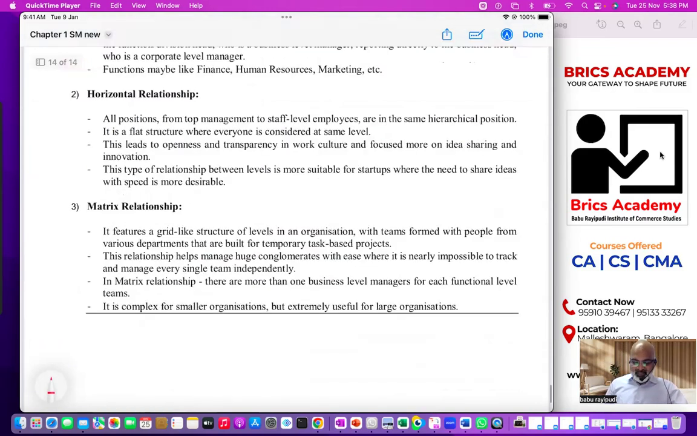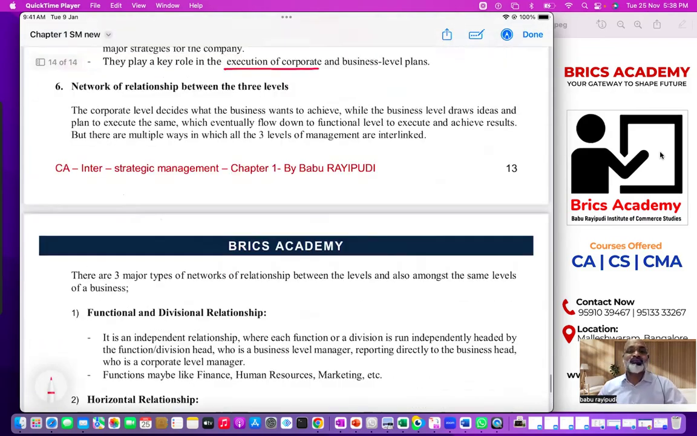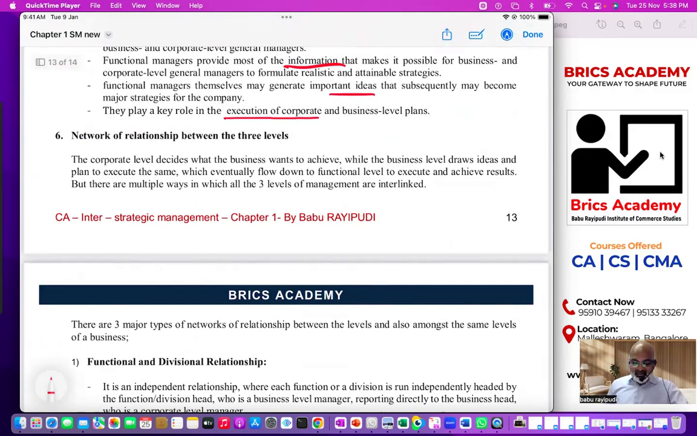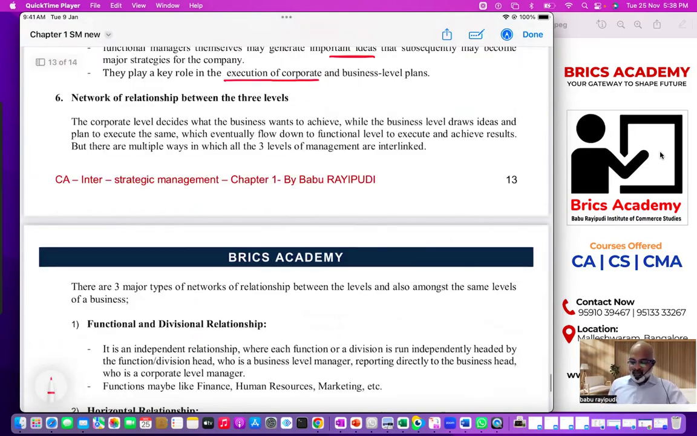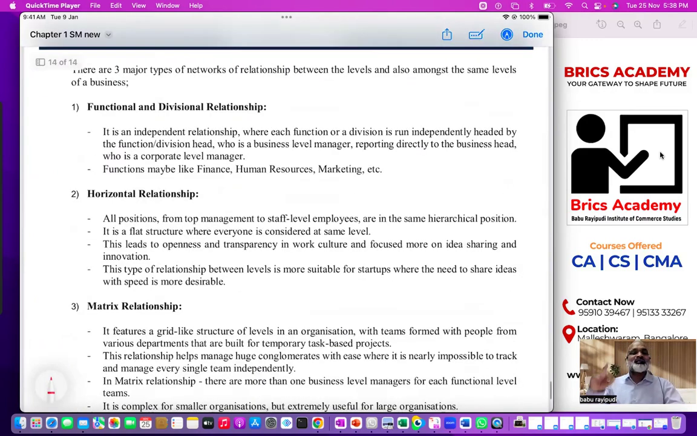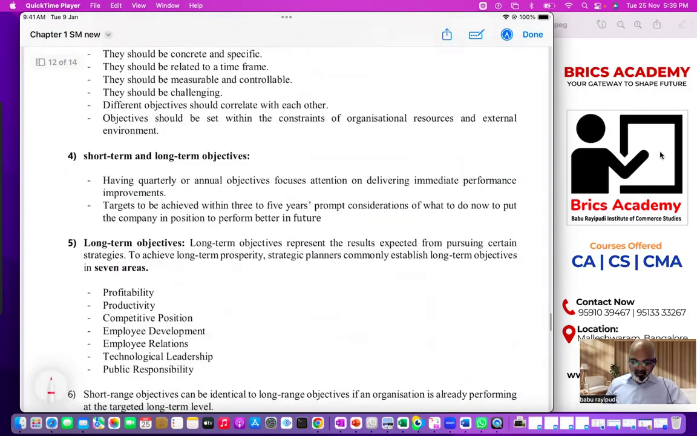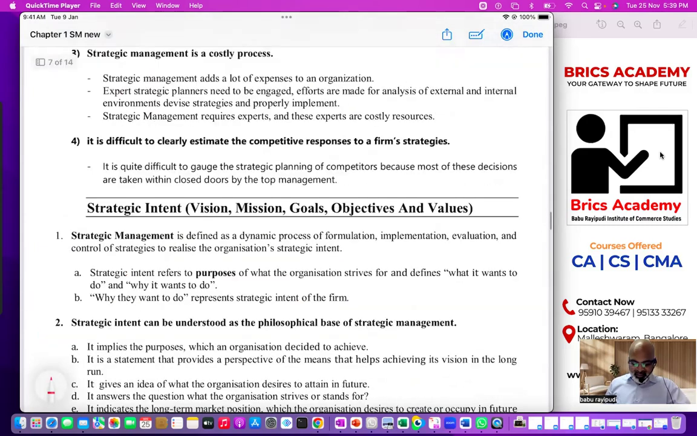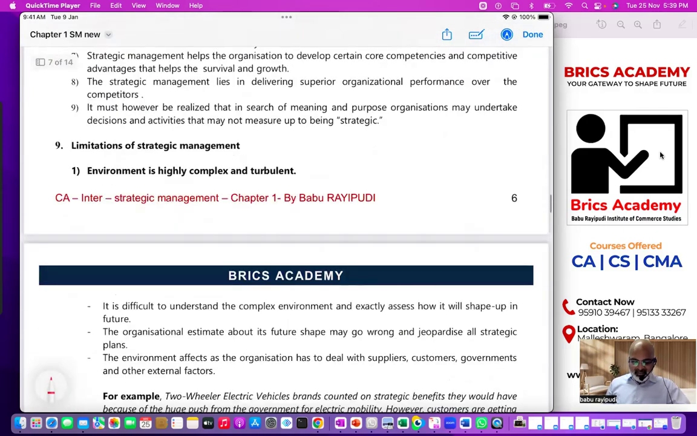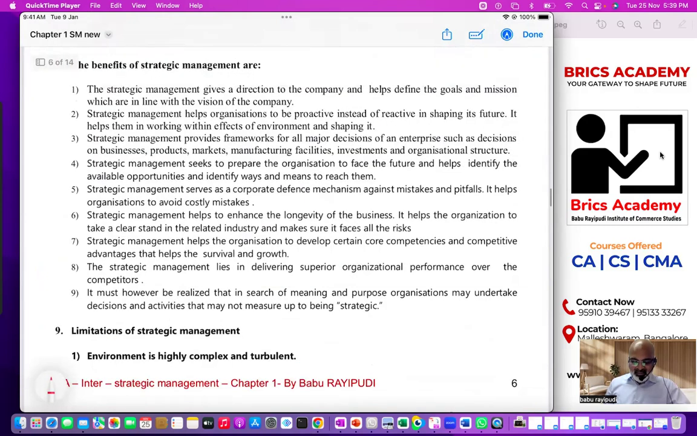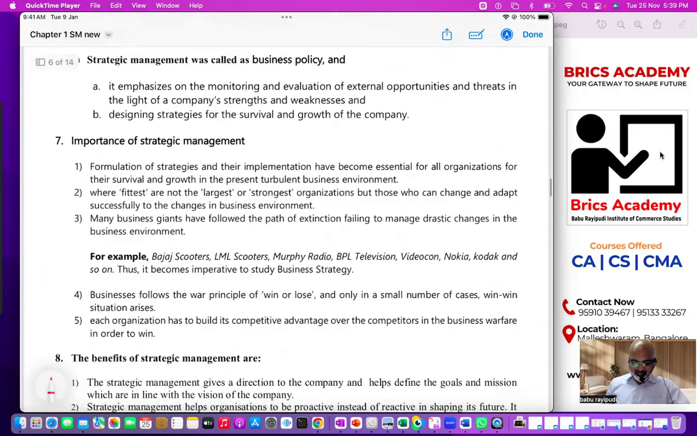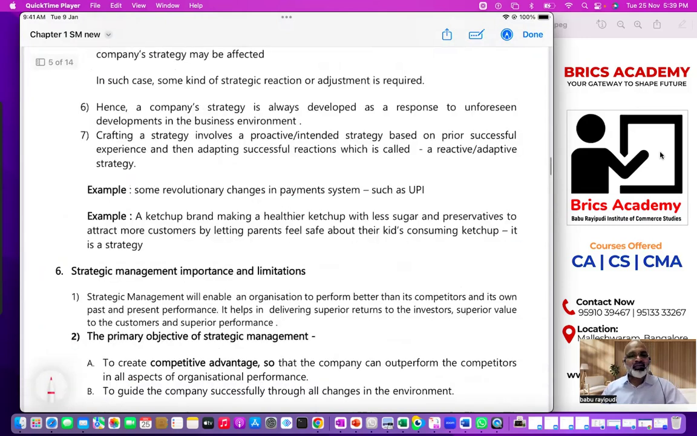These three levels will use different structures. For these structures, we have a separate lesson, the fifth lesson we are going to study, but here just understand that this is an introduction. You will not understand this unless you understand structures in that lesson. So overall, who formulates strategies? Three levels. Who are those three levels? Corporate level, business level, and functional level strategies.